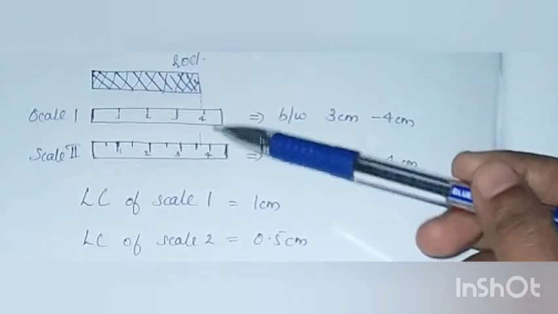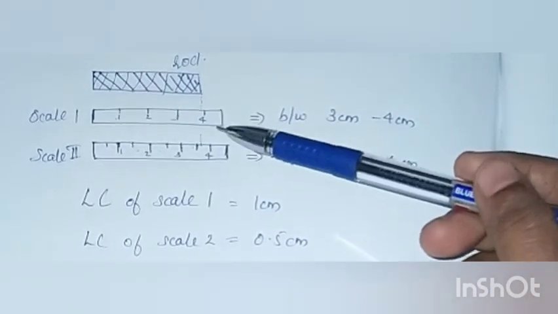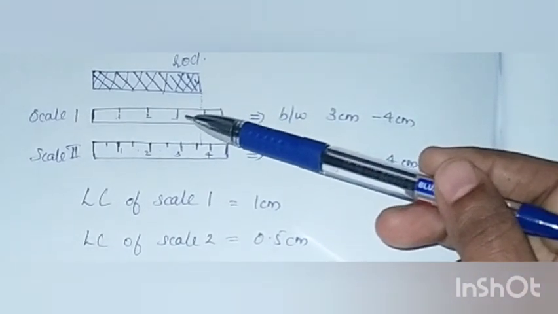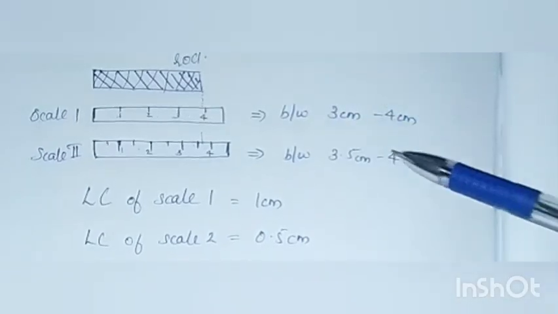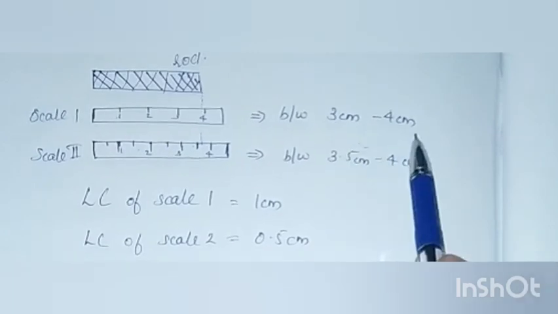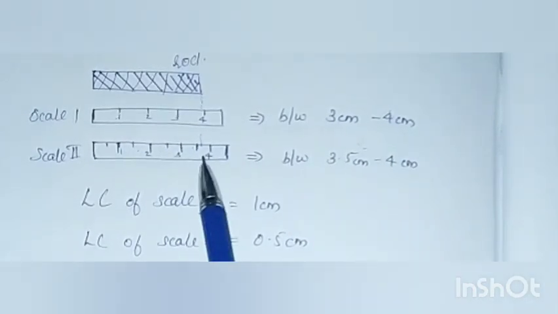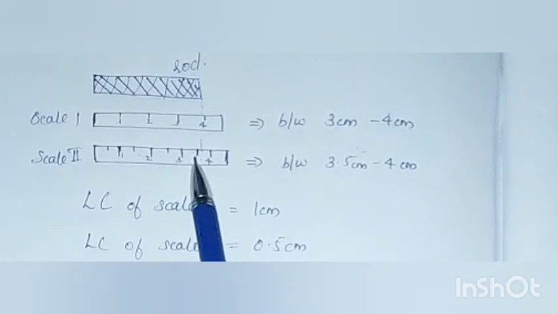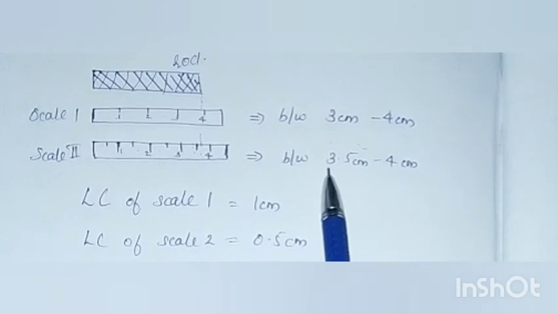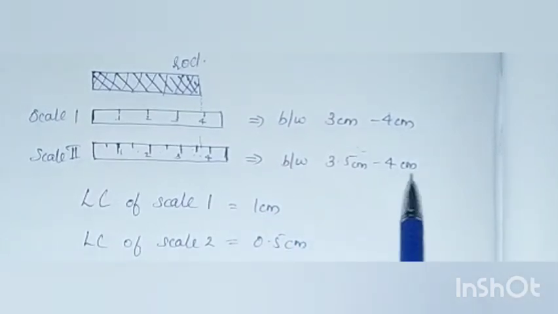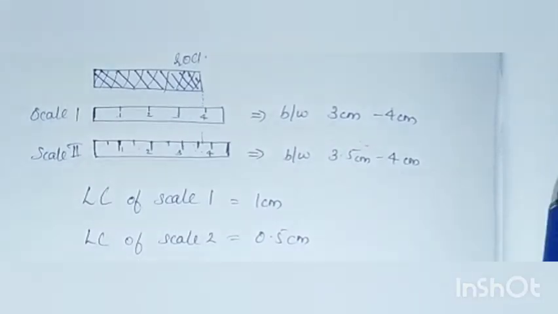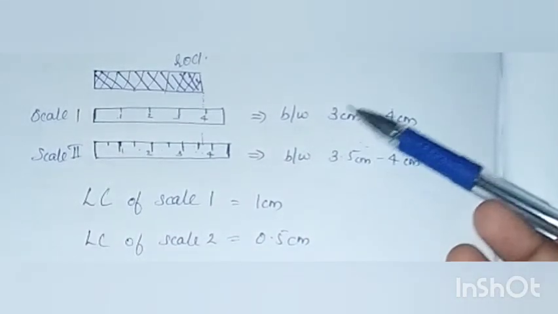In both the scales, we can see an error from the exact value of the length of the rod. The least count error in scale 1 lies between 3 centimeter and 4 centimeter. That is, an error of 1 centimeter occurs in scale 1. And the error in the second scale lies between 3.5 centimeter and 4 centimeter. That is, an error of 0.5 centimeter range occurs in scale 2. Therefore, the least count error is the least count of the scale itself.